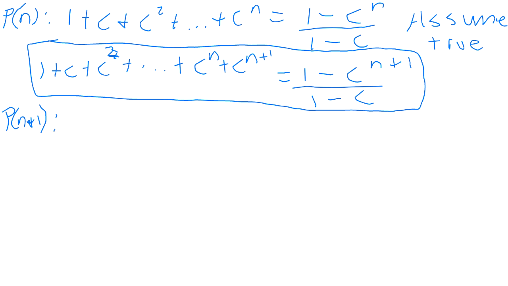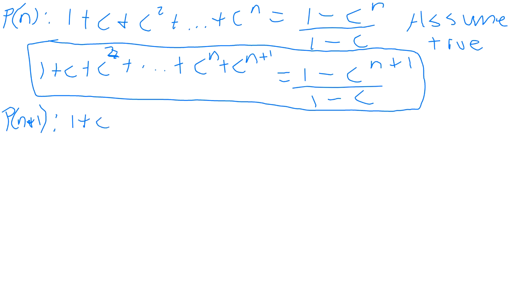You see, for the first principle, we just put the number in there and check both sides. But for this principle, what we have to do is show that if you add c^(n+1) to both sides, the result stays the same. So on the left side, we have 1 plus, remember you need to use what you assumed as well.